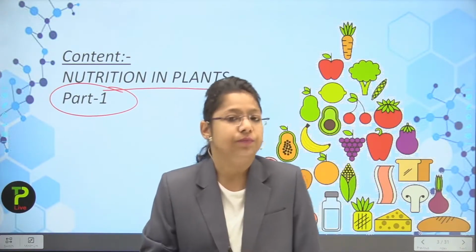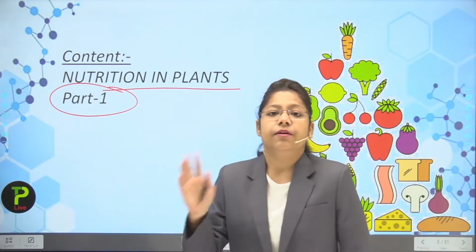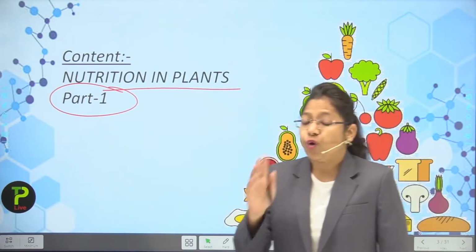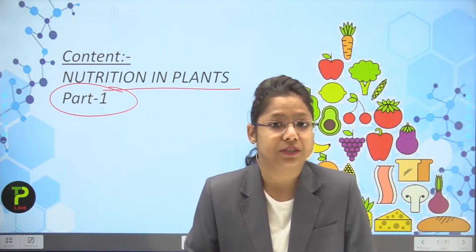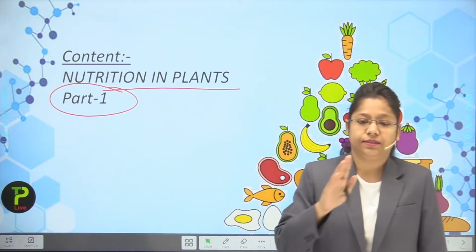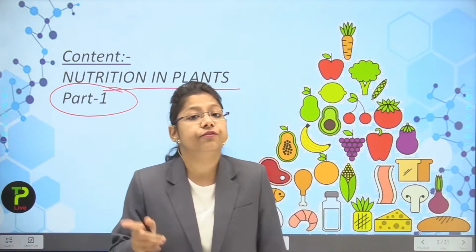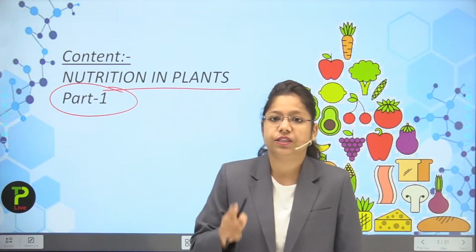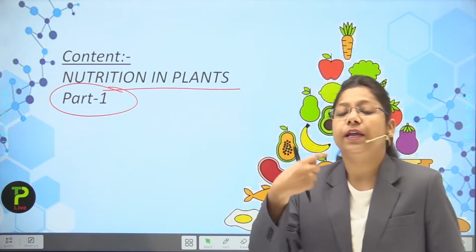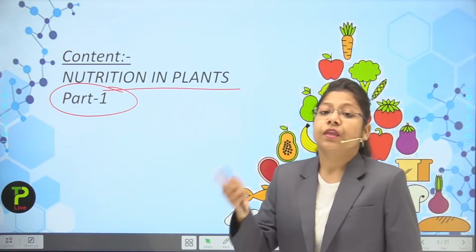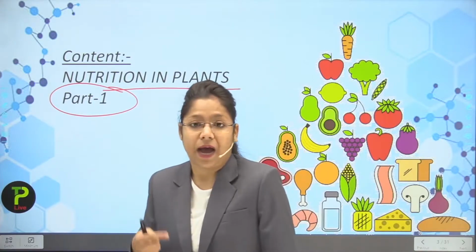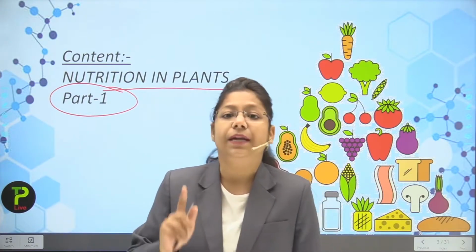In this first part, we are going to discuss what photosynthesis is, how it occurs, what the photosynthetic reactions are, in which part of the plant photosynthesis occurs, the electromagnetic spectrum, and the chlorophyll pigment as well.